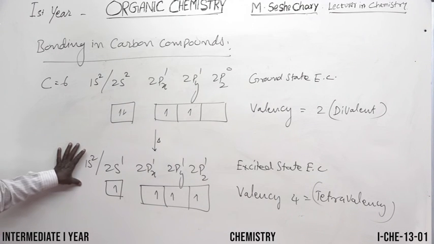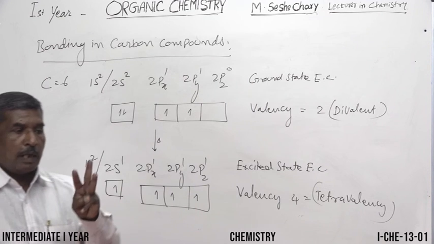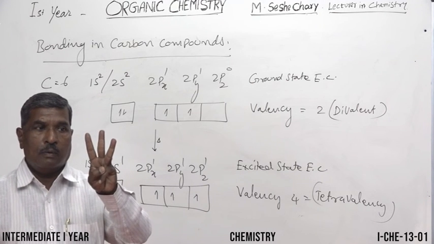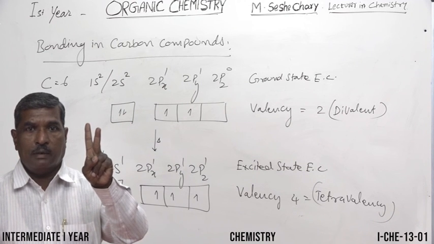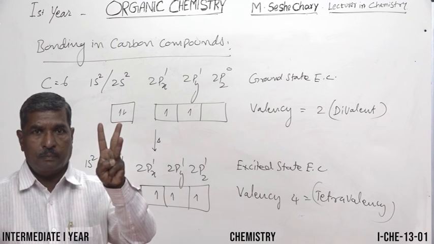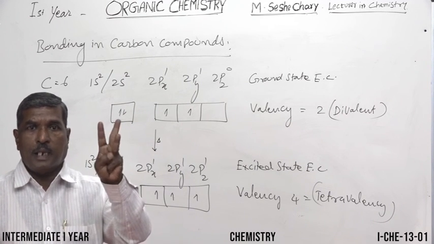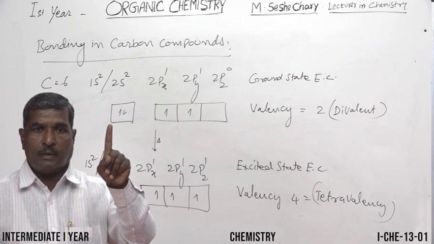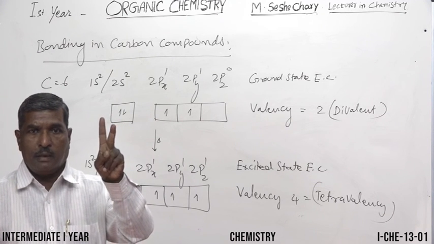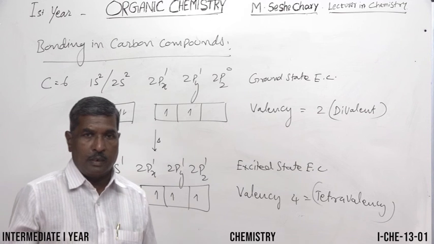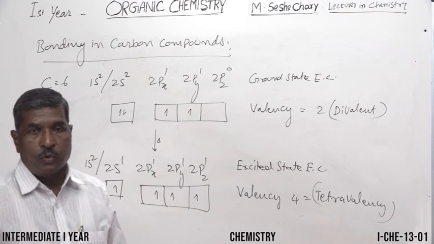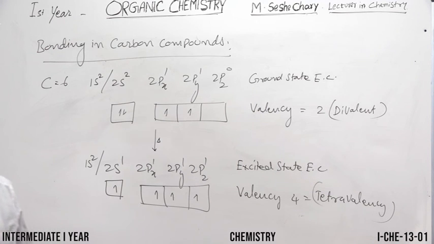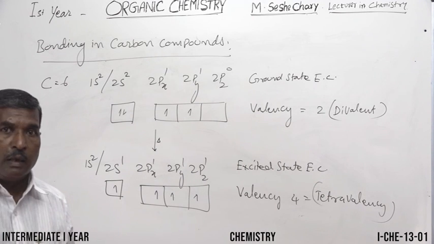In this state, carbon participates in 3 types of hybridations: sp3 hybridation, sp2 hybridation, sp hybridation. The details we'll discuss after knowing these two. So this is about the valency of carbon and bonding. We are going to start the bonding after the next class.